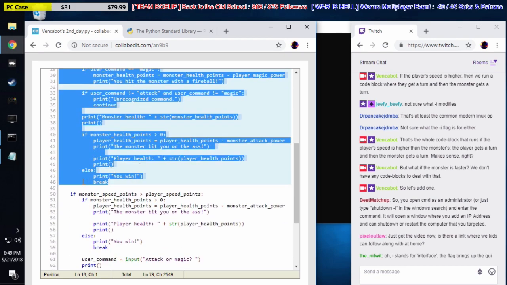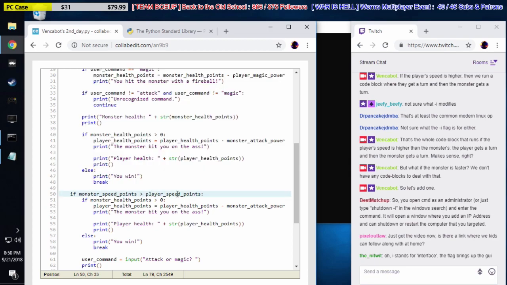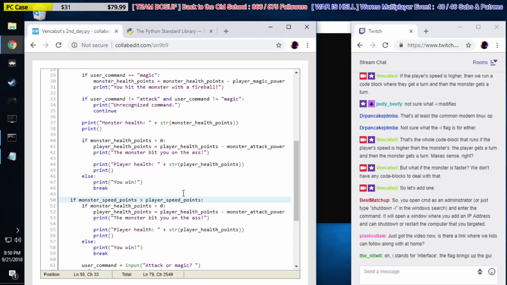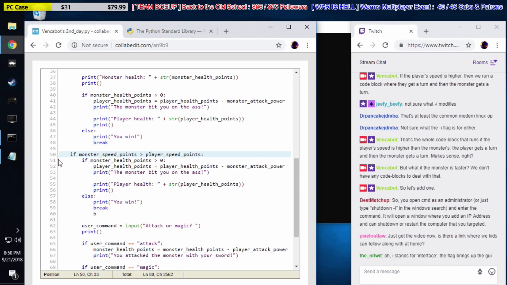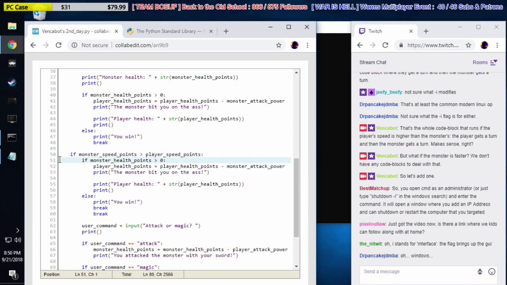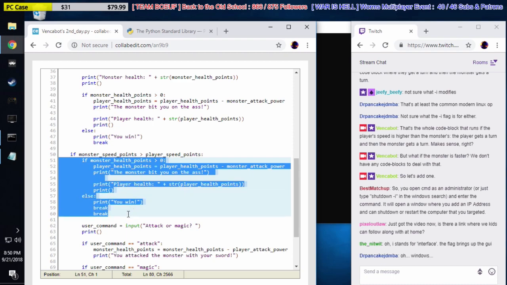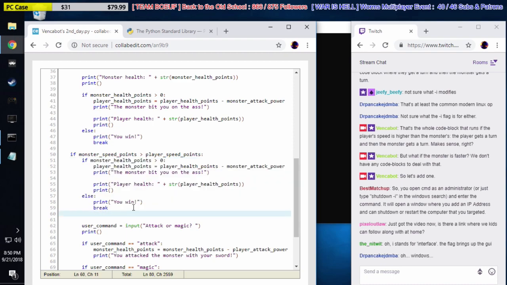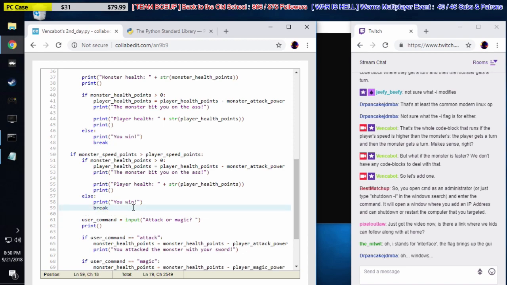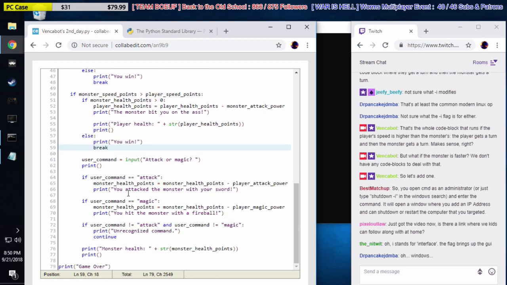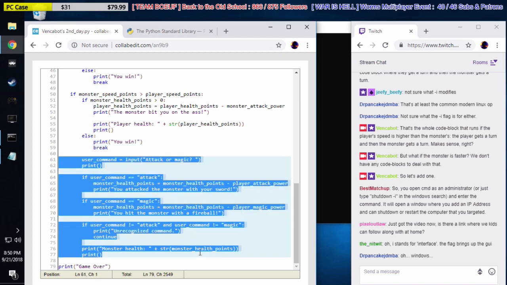And then immediately following this whole block, we ask another question. We say, well, you know what? What if the monster speed points are higher than the player speed points? Then the monster gets his turn. This looks like I should just add another break there. I'm not sure. I'm going to get rid of that. Not sure if there's a bug or what. There you go. And then the player gets his turn. So just reverse the order there.